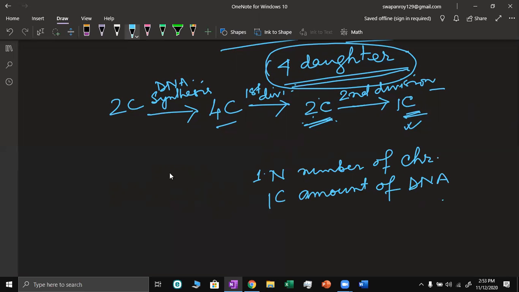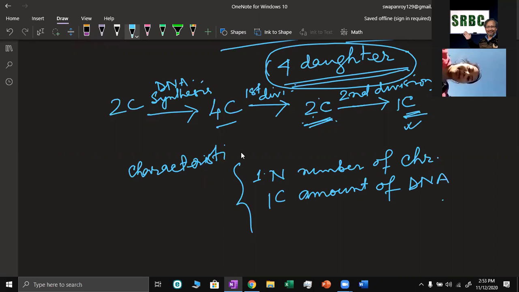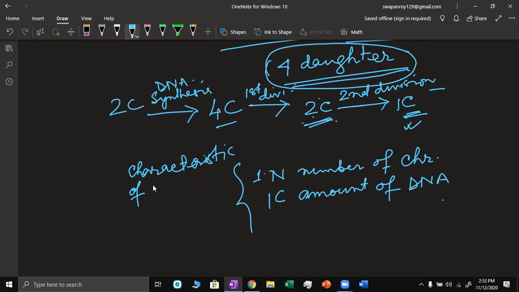This is the characteristic of haploid cells, or if it is a gamete.